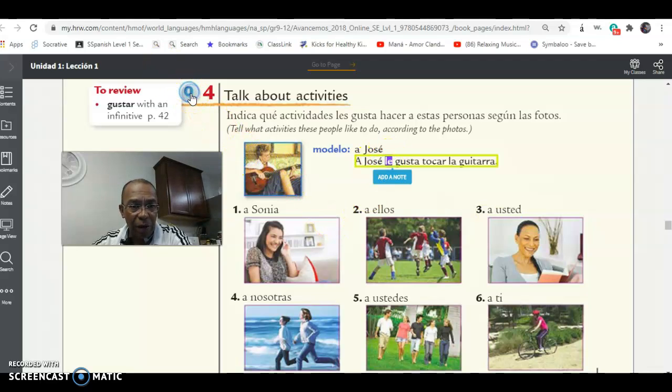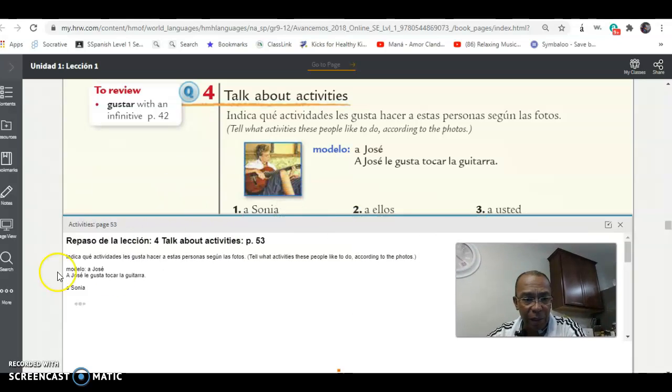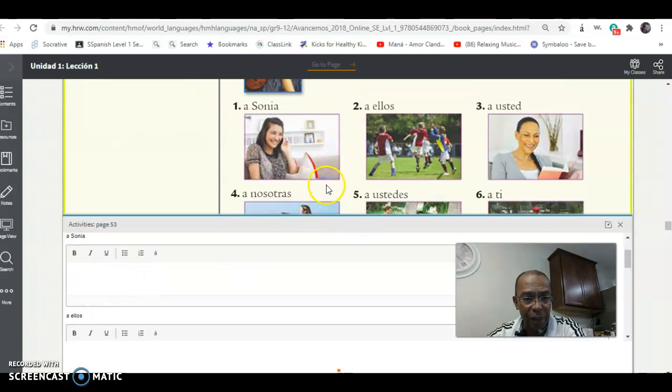So that's what you have to do. You click on the cue, and it will generate this little box right here. Based on the pictures, you will write your sentences. I'll do the first one with you. Again, what is it that Sonia likes to do? Talk on the phone. So you will say, a Sonia. Don't forget to capitalize.